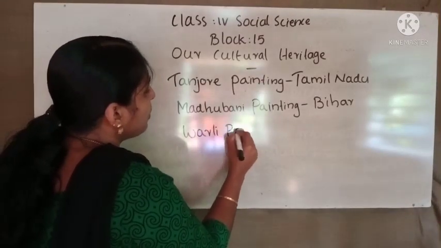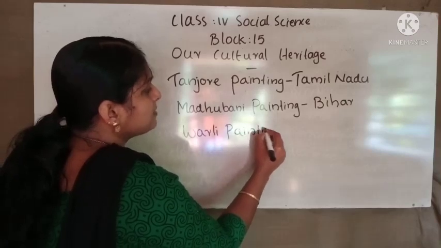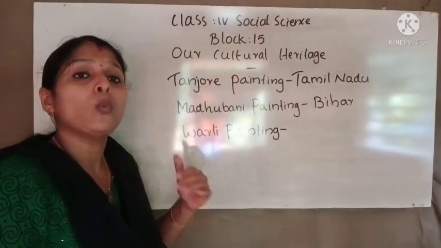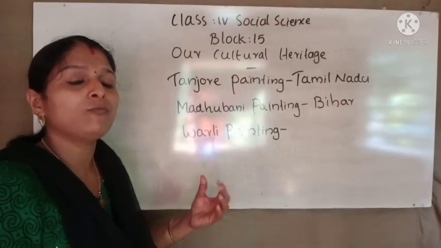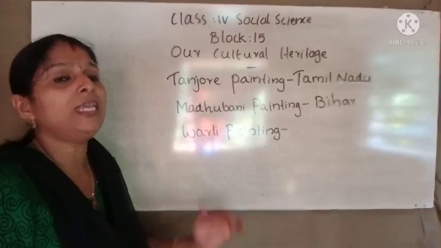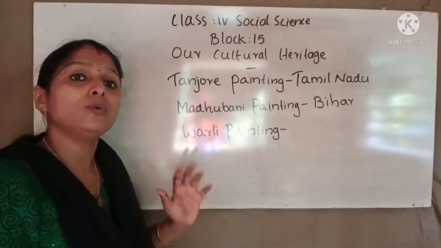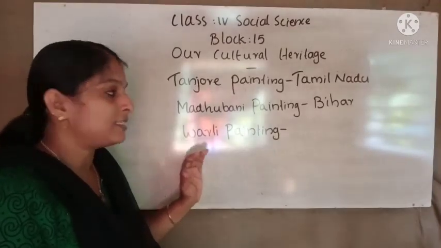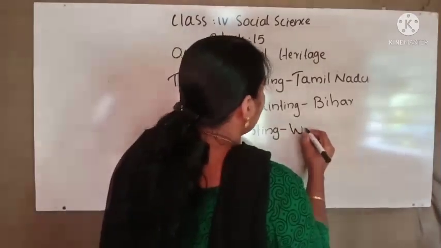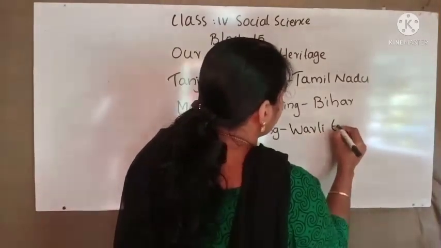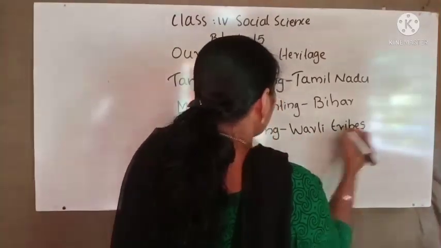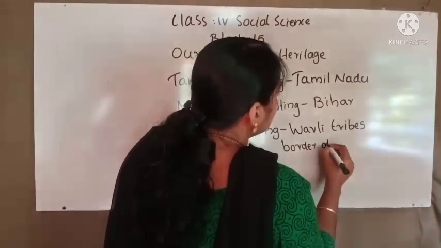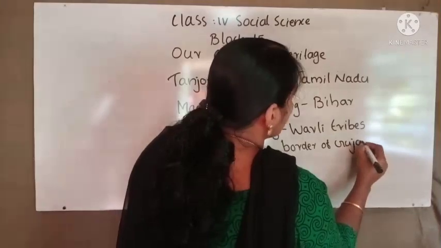Warli paintings are the paintings from the Warli tribe. It is done by Warli tribes, who lived on the border of Maharashtra and Gujarat.